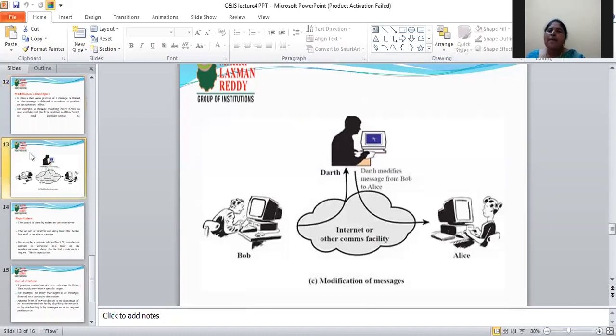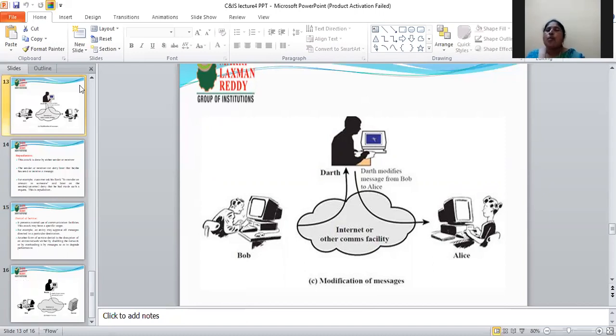Bob sends the data, but it does not reach Alice. Darth accesses that information, modifies the data, and sends the modified data to Alice. Alice receives the modified data and does not know the original data.